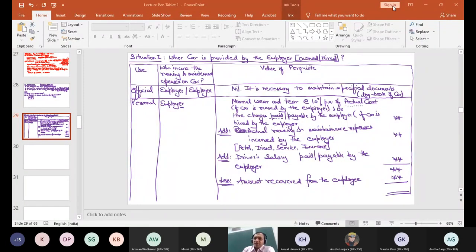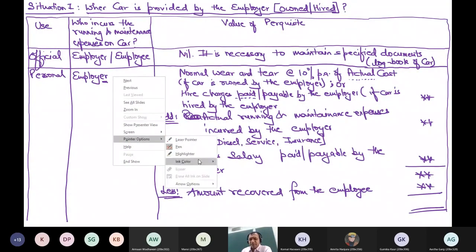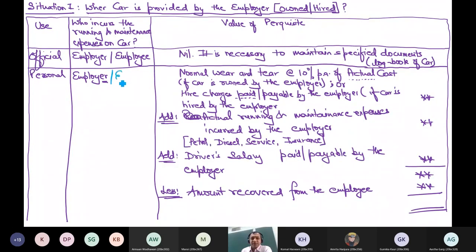Now, think logically. If I make a change here, and say that the car is provided by the employer, but the expense is incurred by the employee, then can you tell me what should be my answer? Car from the employer, but running and maintenance expenses I am incurring as an employee, and I'm using it for personal purpose. So what should be the personal benefit to me which is happening? How should I determine the value in this case?